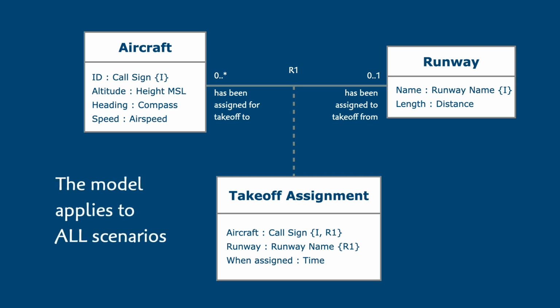So when we say on relationship R1 that any given aircraft has been assigned to take off from 0 or 1 runway, well, actually that sounds a bit awkward since we know that 0, 1 actually means is or isn't. So typically we would read a conditional 1 multiplicity like this. Any given aircraft has or has not been assigned to take off from a runway. And notice that we cover the part closest to the source class and read the verb phrase on the opposite side. This perspective states a rule that applies to any possible instance of aircraft.